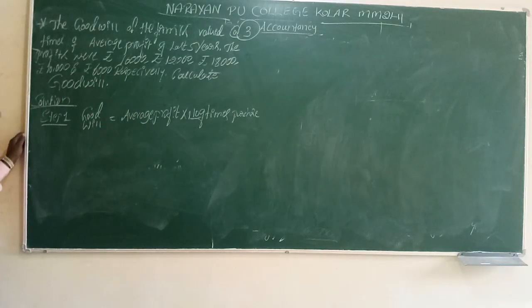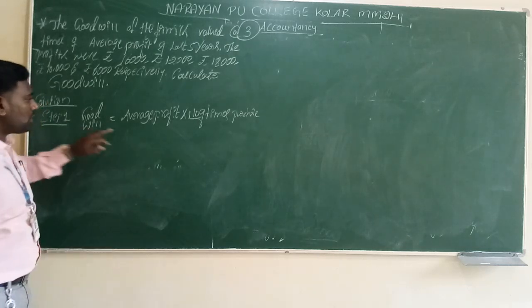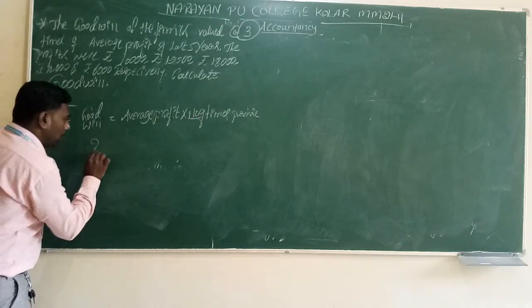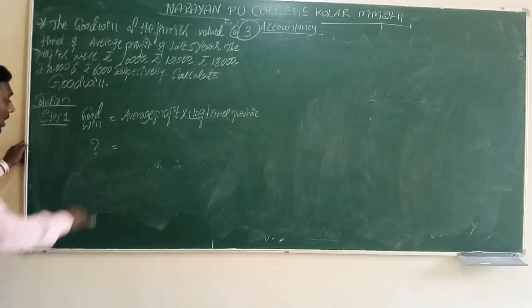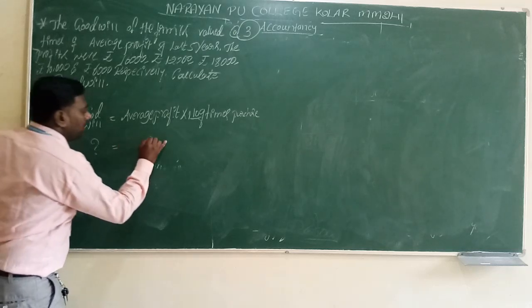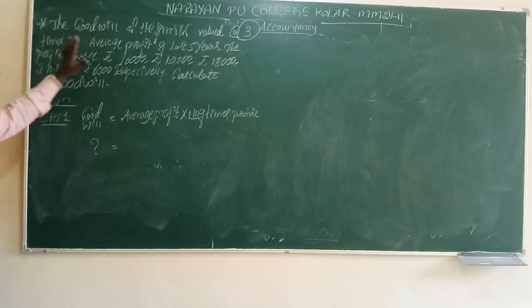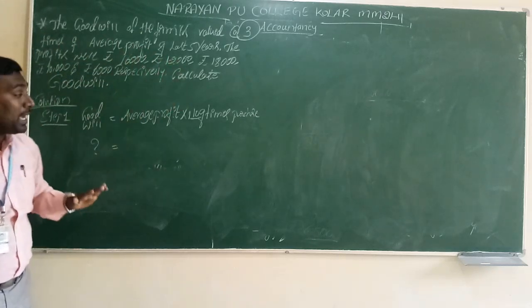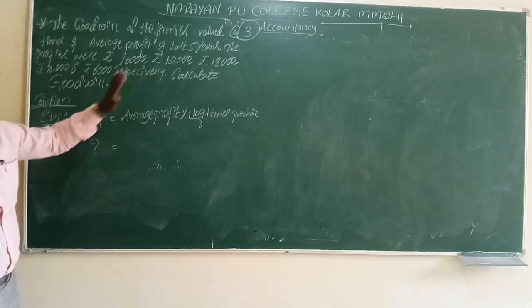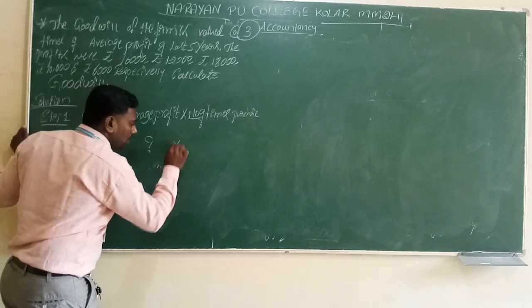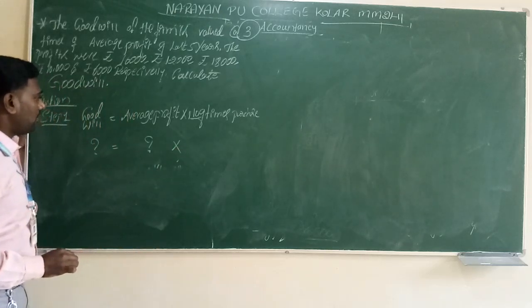This is the formula with which we calculate the goodwill. First we have to consider whether the information is sufficient for the formula or not. Goodwill we don't know, we have to calculate this one. To calculate it we need average profit. In the question the average profit is not given directly, but they have given a clue to calculate it. So that is also insufficient information.